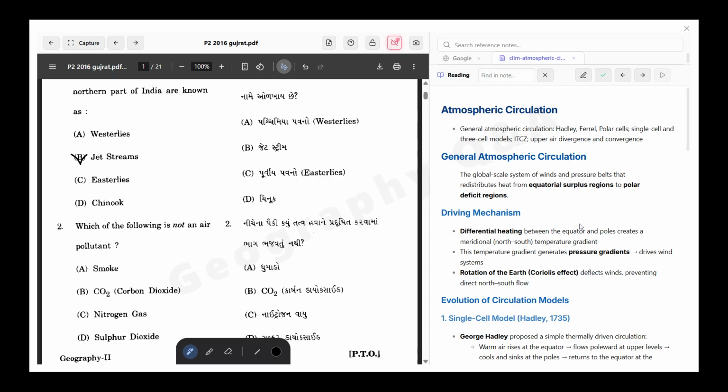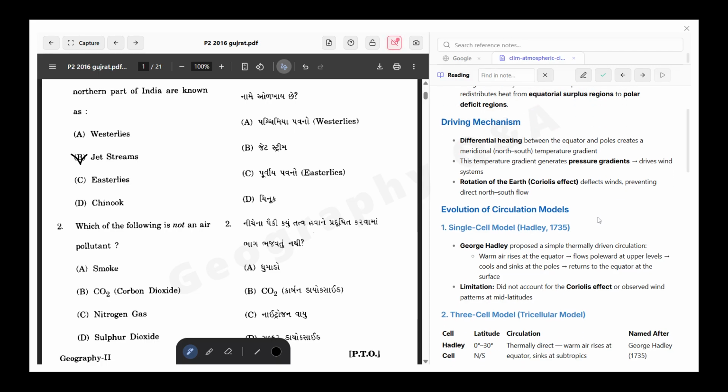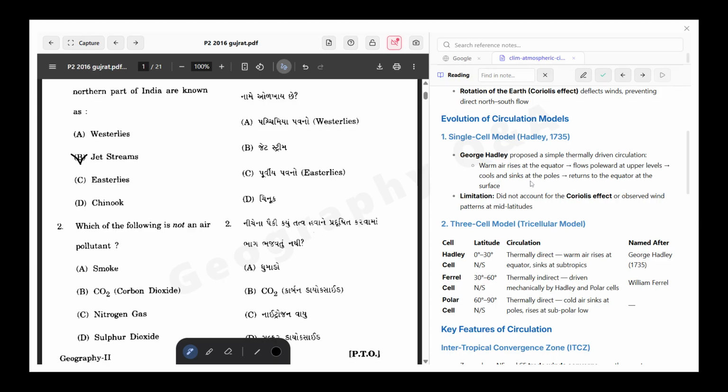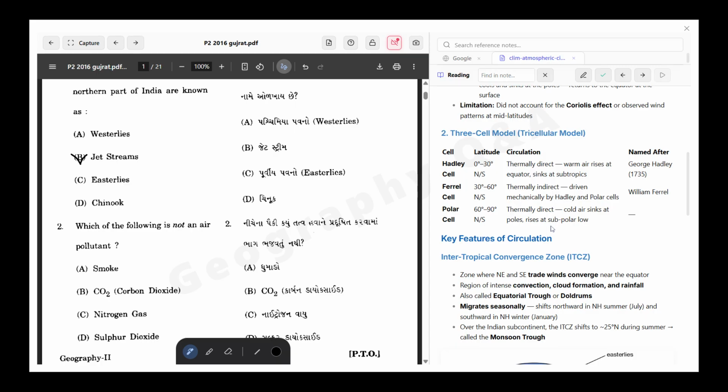General atmospheric circulation has the Hadley cell, Ferrel cell, polar cell, single cell, and the three other cells. Atmospheric cells arise from the equatorial surplus regions, polar deficit regions, differential heating, pressure gradients, and rotation of the Earth. Then the single cell model, like Hadley, 1735. George Hadley proposed a simple thermally driven circulation, with the limitation leading to the Hadley cell, Ferrel cell, and polar cell.